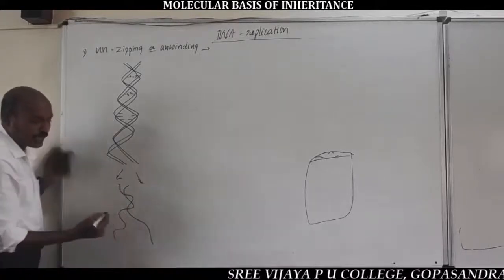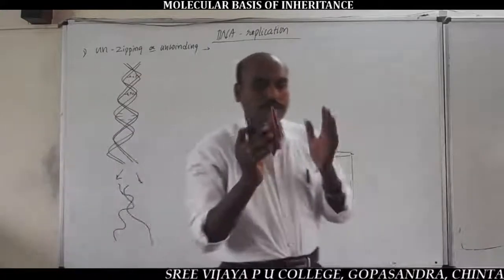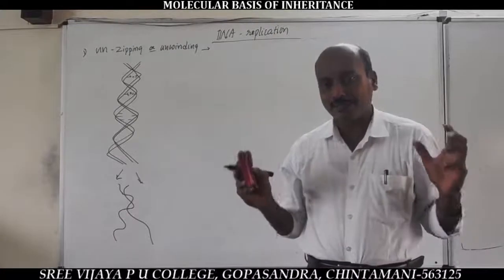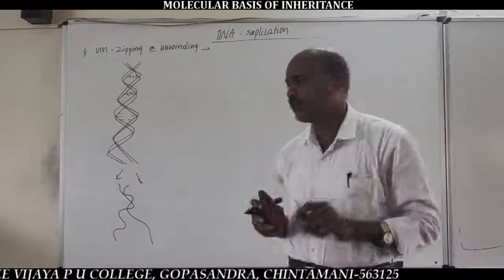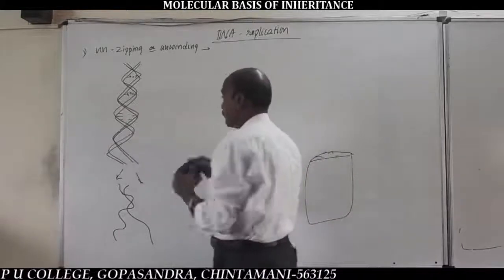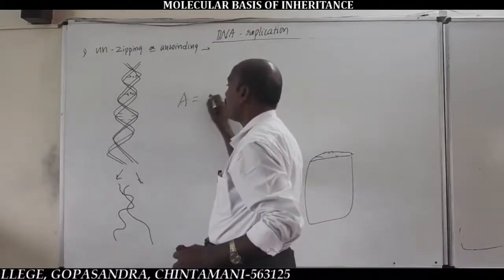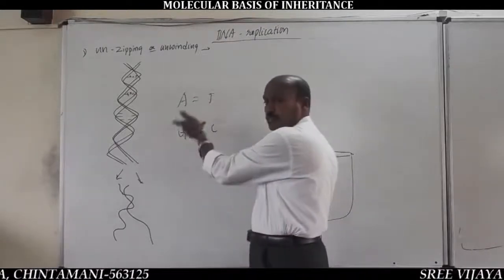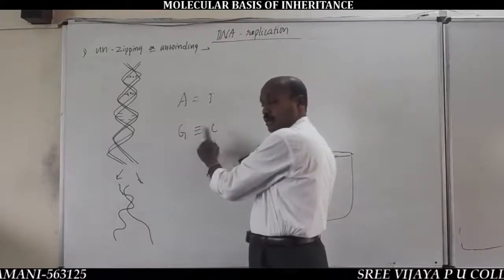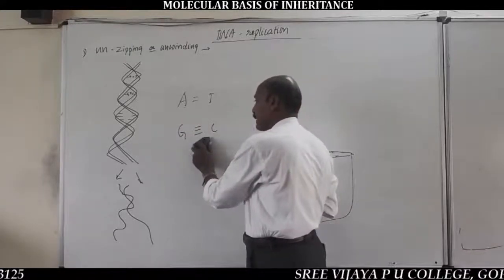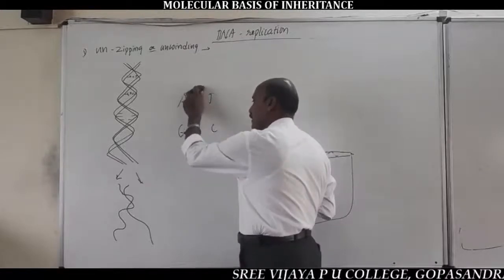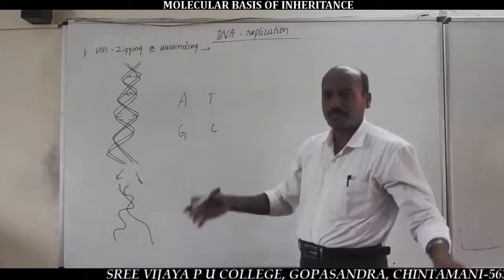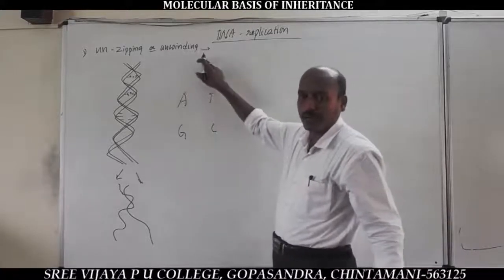This process is called unzipping. The separation of the two strands of DNA is called unzipping. It takes place due to the breaking of hydrogen bonds between nitrogen bases like adenine and thymine, and guanine and cytosine. So, due to the breaking of hydrogen bonds between nitrogen bases, the two strands get separated. This process is called unzipping or unwinding.